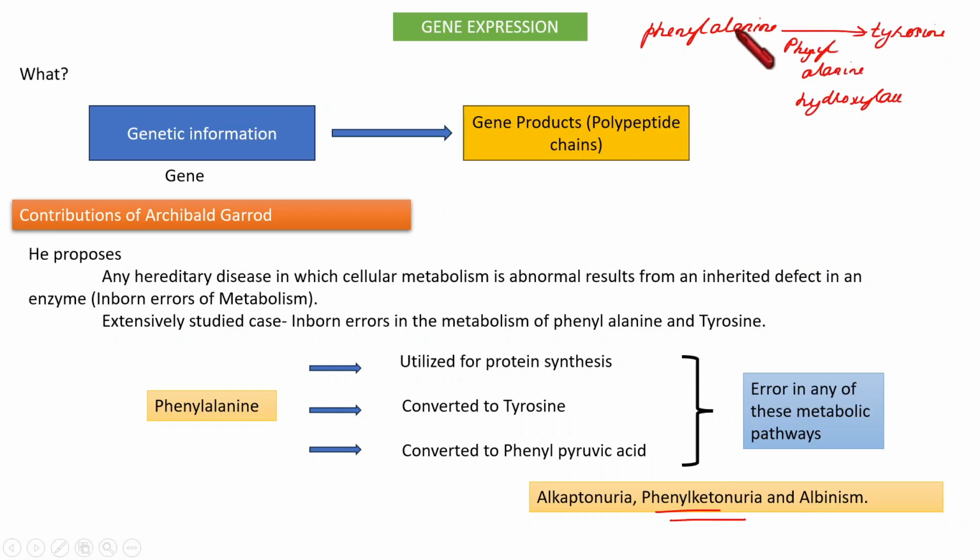Phenylalanine and another derivative, phenylpyruvic acid, both become accumulated in the brain, specifically in the cerebrospinal fluid, in blood, and a portion is eliminated through the urine. That is the condition in phenylketonuria.